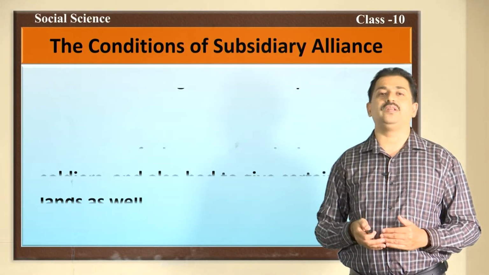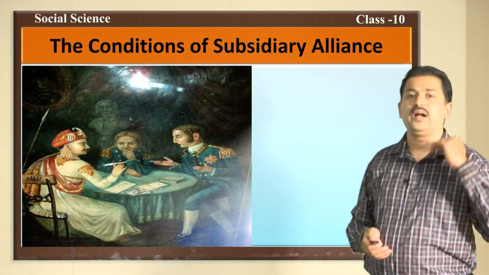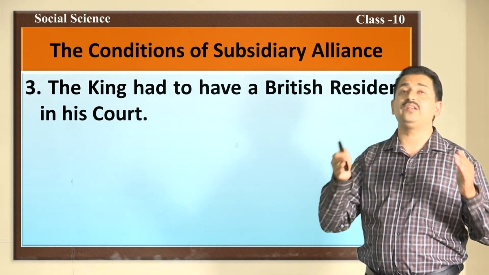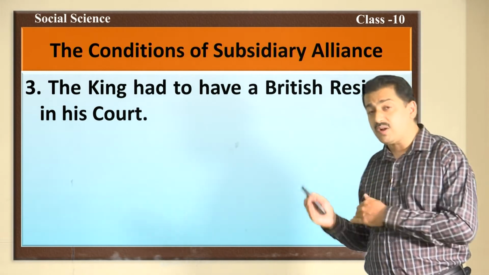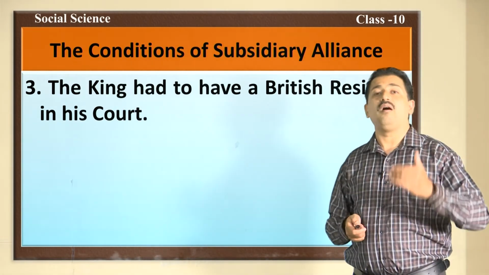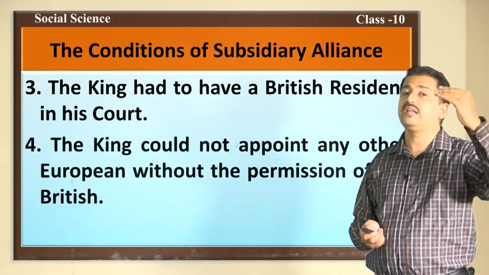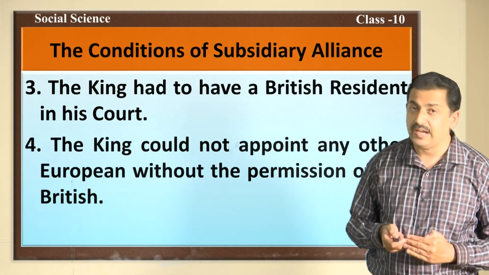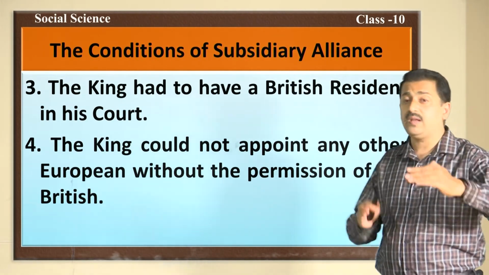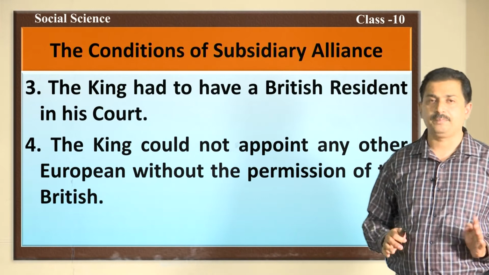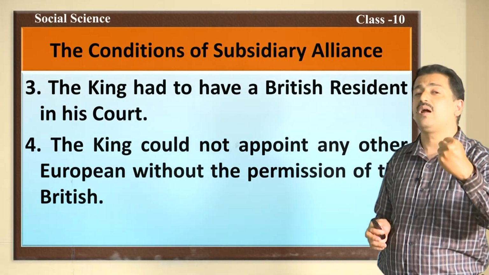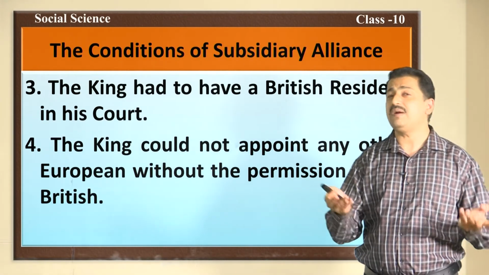In addition to this, the third point I tell you, the king had to have a British resident in his court. British were appointing a resident to such courts, and he had all the power to interfere in the field of administration of the native ruler. The king could not appoint any other European without the permission of the British. That means, they were taking away the autonomous power of the ruler. This is nothing but slavery.